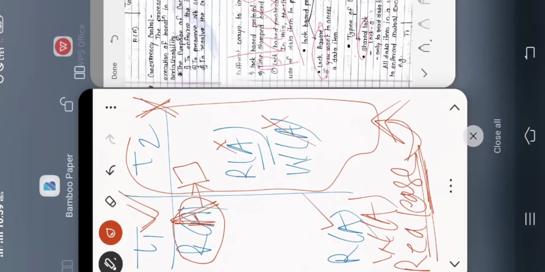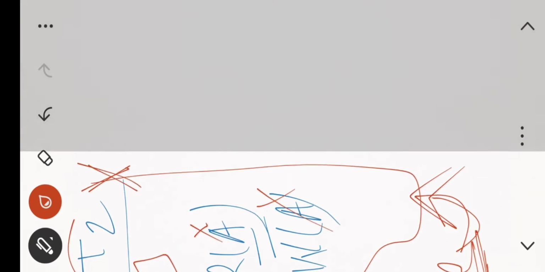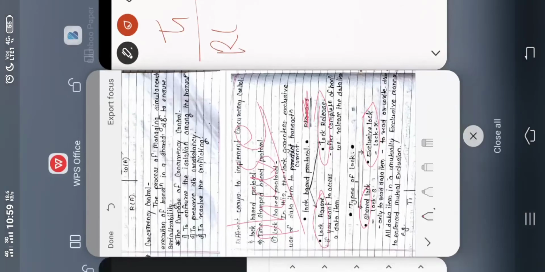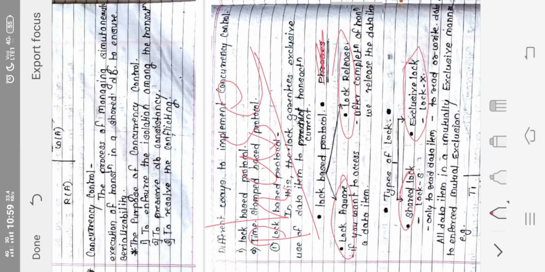For example, I am having transaction T1, I am having transaction T2, I am performing here read A. Let me first complete the theory because time is not there. So shared lock means, whenever I want to read the data item, I will be using shared lock. Whenever I want to write the data item, I will be using the exclusive lock.